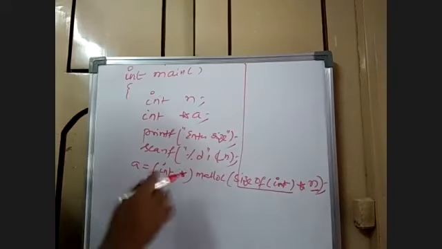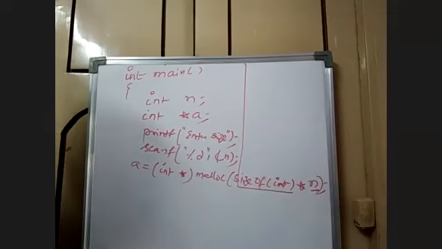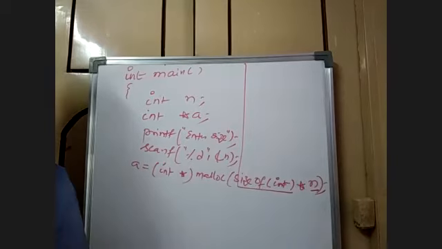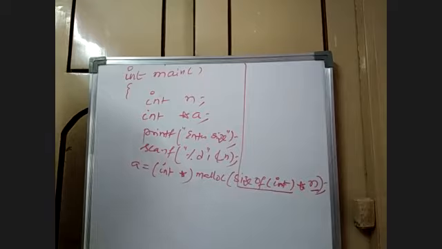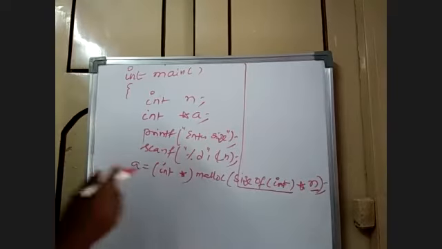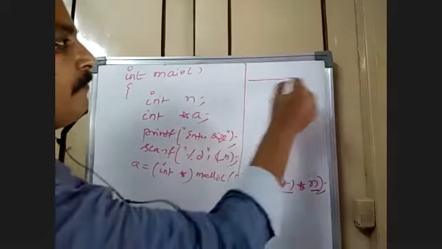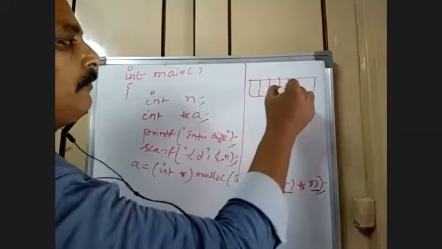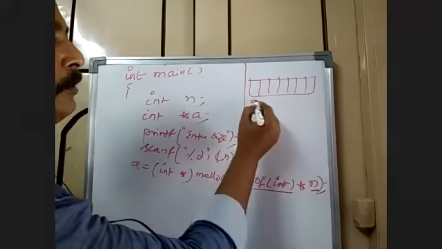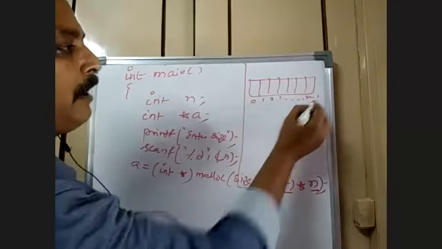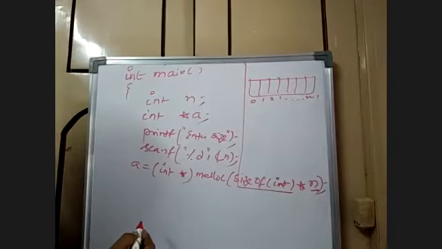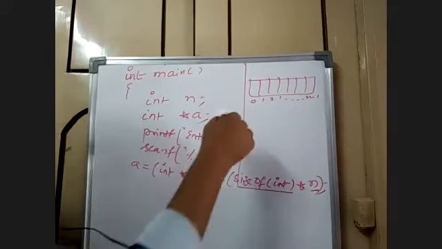From now, how can I access those locations? Now, memory allocation is over. For this, n locations of memory, 0, 1, 2, up to n minus 1, will be created automatically. Now I take the elements into that.